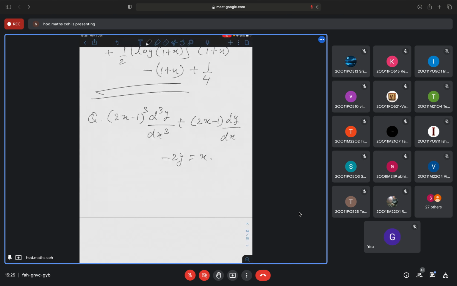Directly also you can solve it. You substitute 2x minus 1 is equal to e to the power z and solve it without converting it into Cauchy's form. In the above question, we first converted to Cauchy's form, then constant. Directly also you convert it into a problem with constant coefficient and solve it. Got it? Understood? Yes, ma'am.